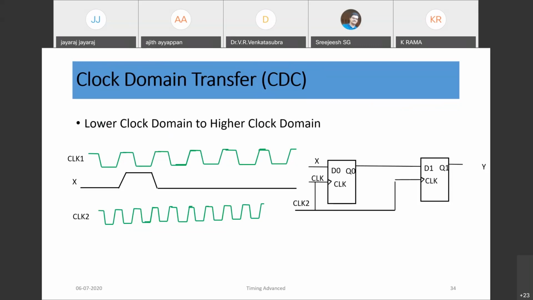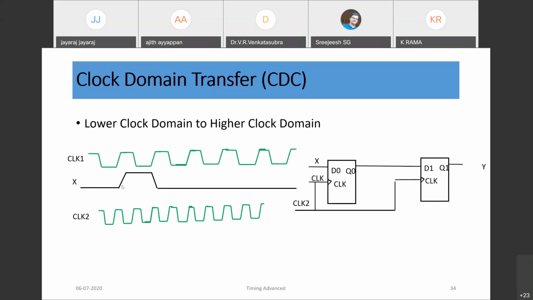That should be properly handled. Assume one logic is functioning at a lower frequency, say 1 megahertz, and the other is operating at a higher frequency, 100 megahertz. Many higher frequency clocks will fit in one lower frequency time period.